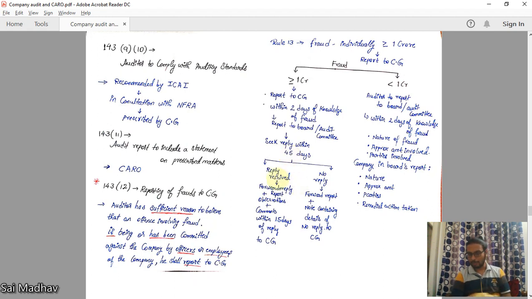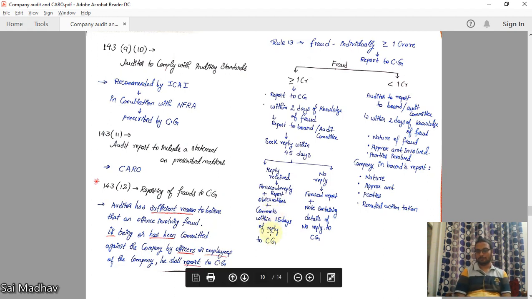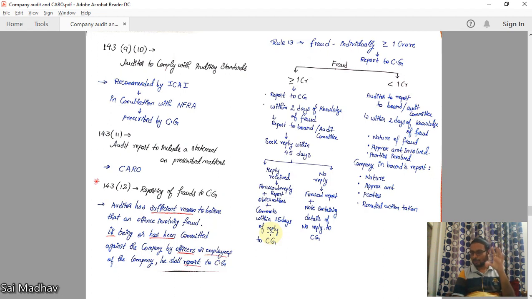If they have given you reply, then forward that reply plus your report, observations and comments, everything, within 15 days to the central government. If 1 crore or above fraud is involved, within 2 days report to the board or audit committee and ask for reply within 45 days. If reply is received, within 15 days you include all of these reports, observations and comments and submit to the central government.